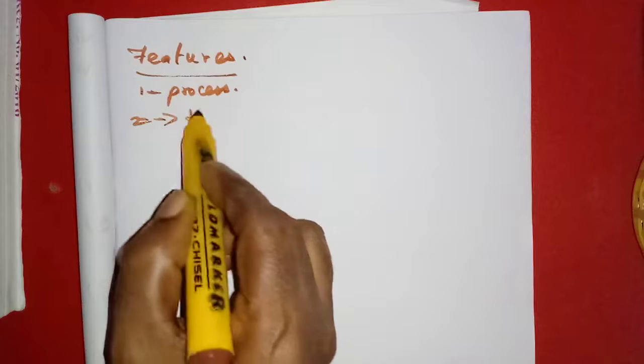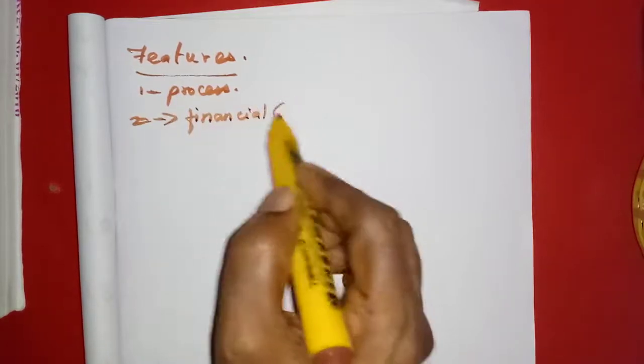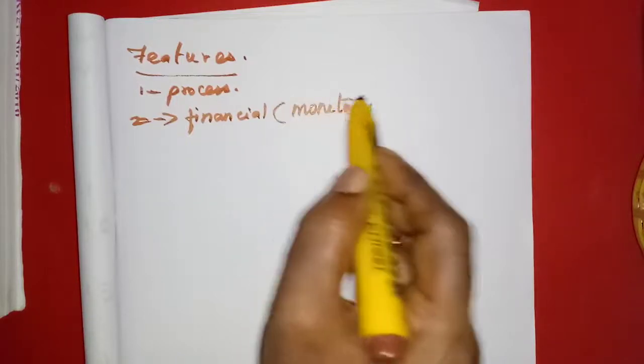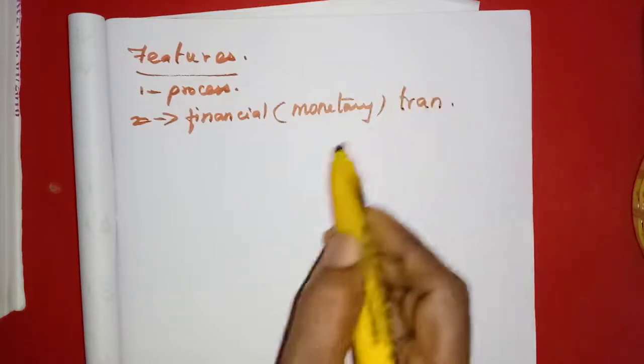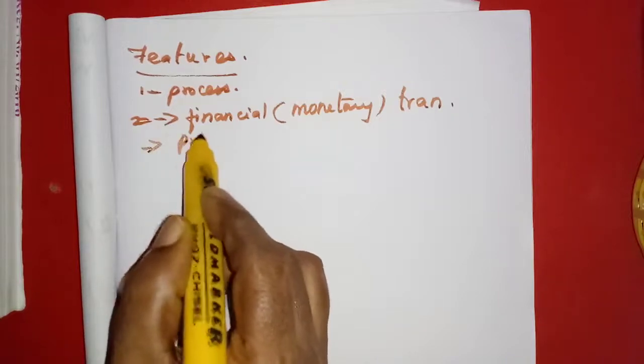Then what type of transactions will we enter? Financial transactions only. That means financial, or monetary, transactions can be recorded. Then we can say this is the primary stage of accounting.